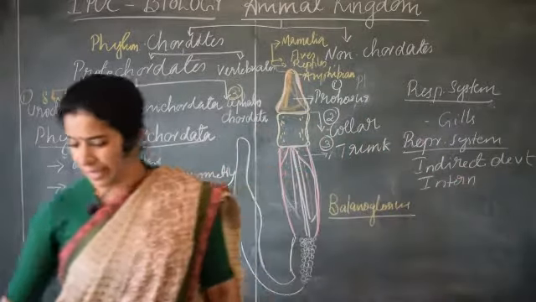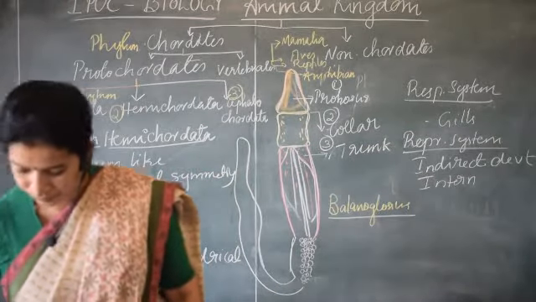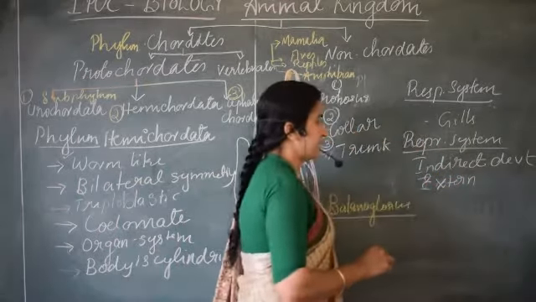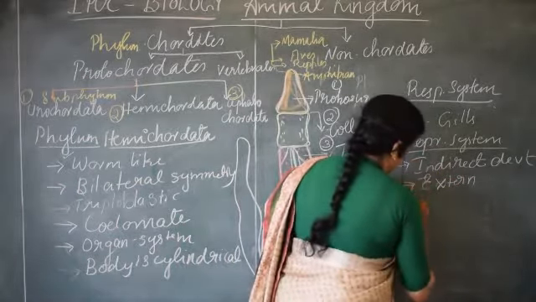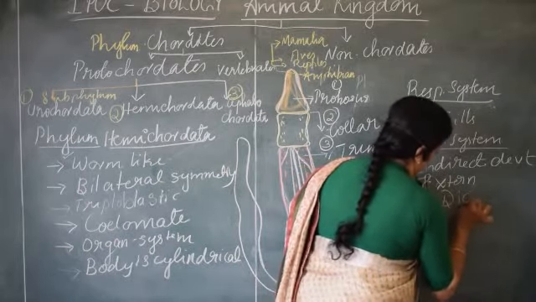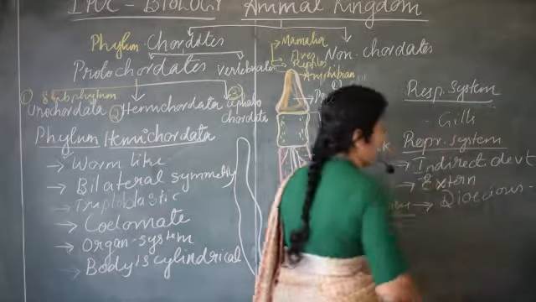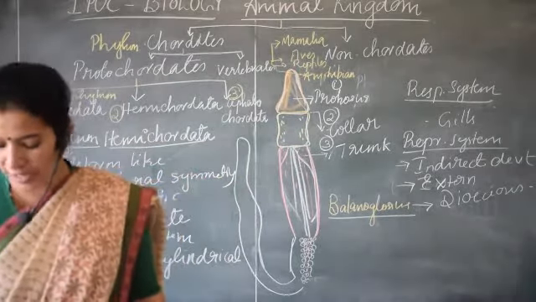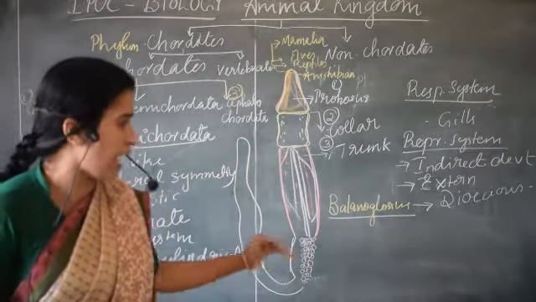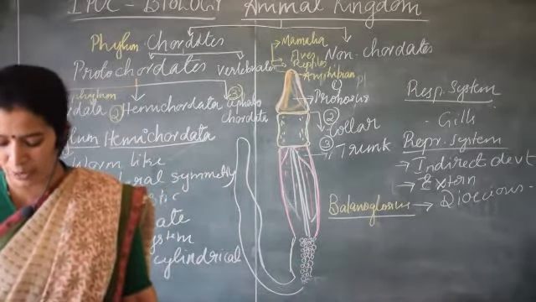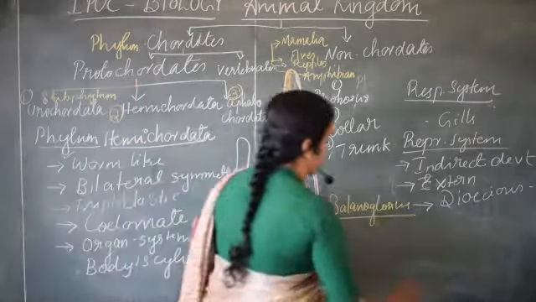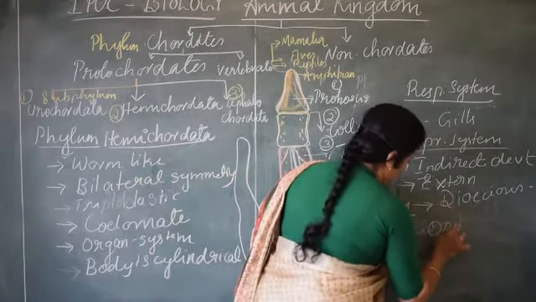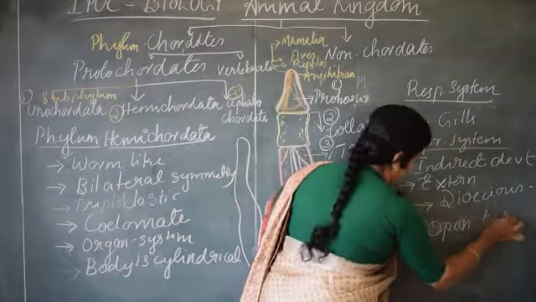It has external fertilization, indirect development. Then about their reproductive system, another feature is dioecious. What is the meaning of dioecious? The male and female reproductive organs are seen in different individuals, or in simple terms, their sexes are separate. Then how about their circulatory system? Is it a closed or open type of circulatory system? It has an open type of circulatory system.